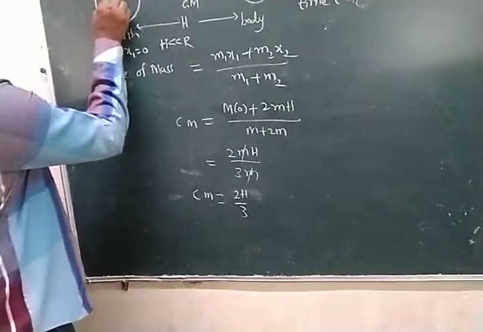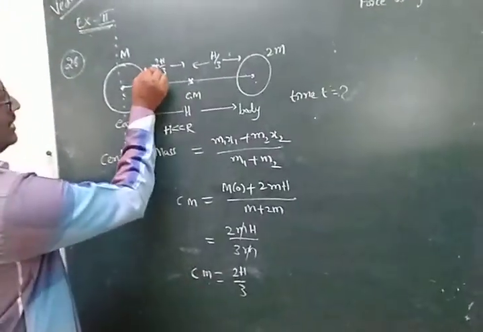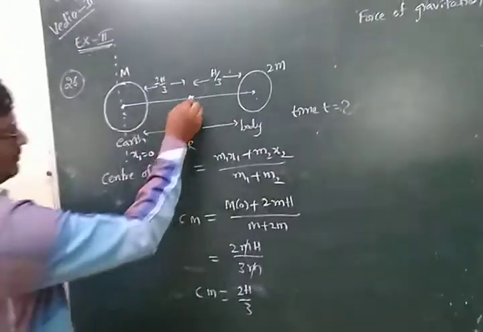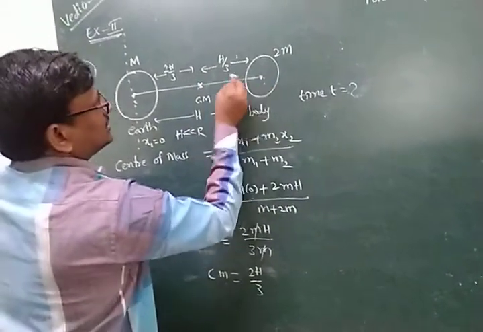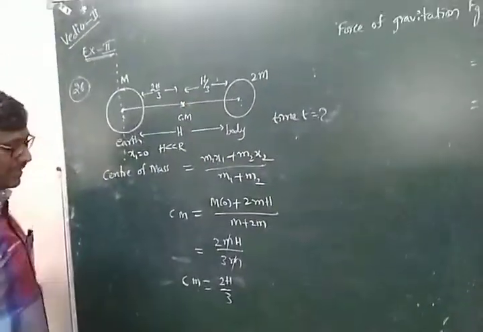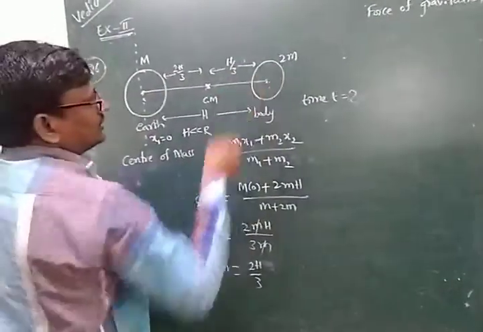That means the distance from the first body to the center of mass is 2h by 3. The remaining distance from the center of mass to the second body will be h by 3. But we need to find the time taken for the bodies to meet.